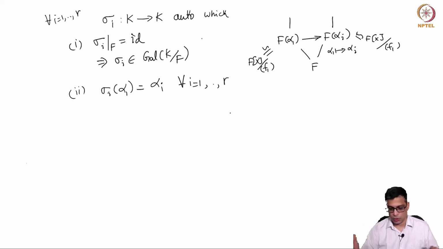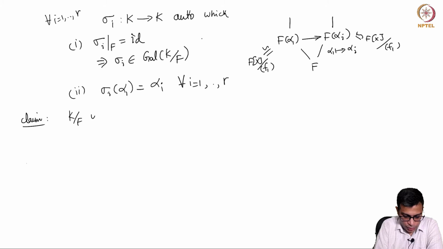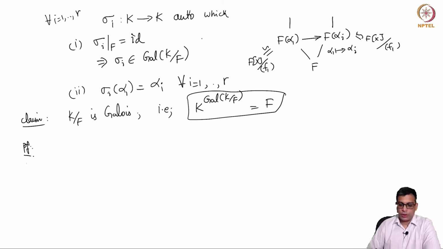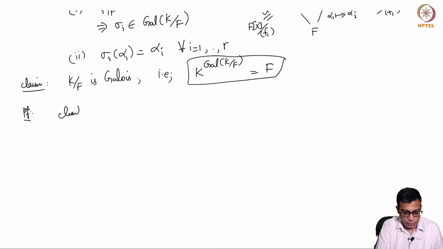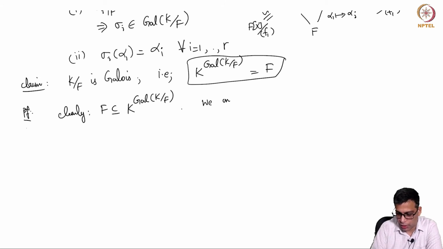Okay, so far so good. Now I am going to state the conclusion that we want to prove, and prove it. So basically K to the power Galois(K over F) is F, right? That is our thing to prove, and the proof is as follows. Remember, as I mentioned a little earlier in the video, F is certainly contained in the fixed field because all the elements are F-automorphisms. So we only have to show the other inclusion.